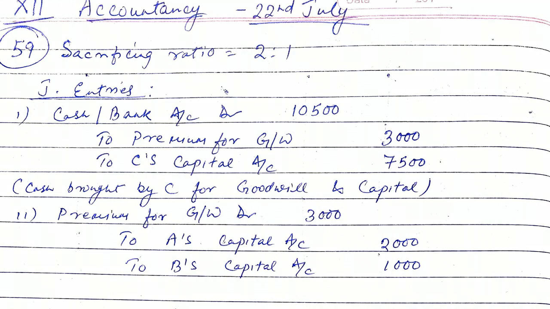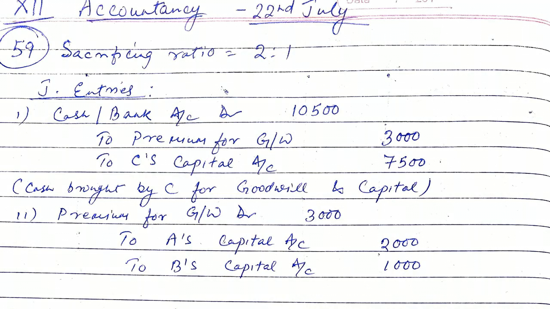We have to prepare revaluation account, and there is a provision for doubtful debts on debtors rupees 375. Now we have to record necessary general entries and give effect to the arrangement. That means incoming of cash for capital and premium for goodwill, and then distribution of premium for goodwill among the old partners. Then revaluation account have to be prepared, partners capital account and balance sheet.